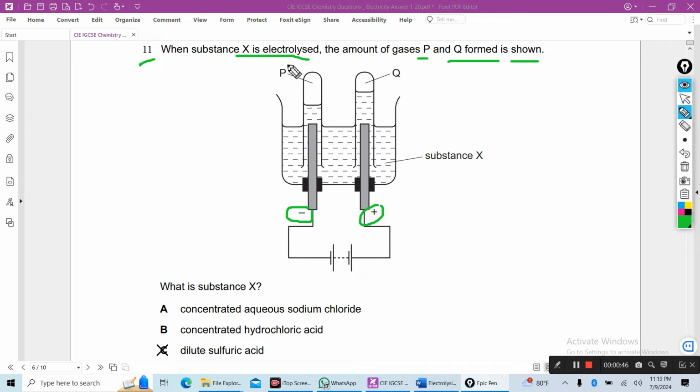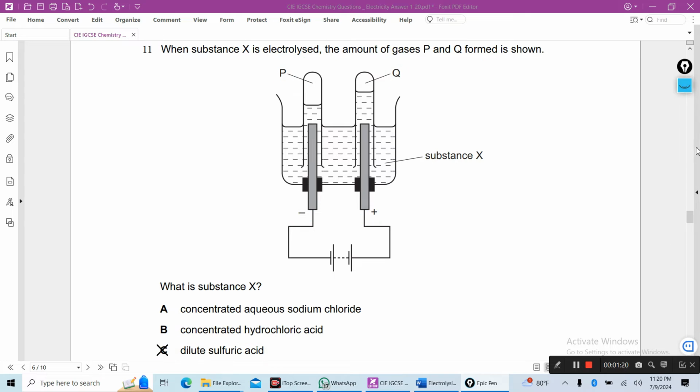At the cathode P is produced, at the anode Q is produced, and you see the volume of P is double that of Q. That means this substance will be dilute sulfuric acid. The answer will be C, because in the electrolysis of dilute sulfuric acid, the volume of hydrogen becomes twice the volume of oxygen.